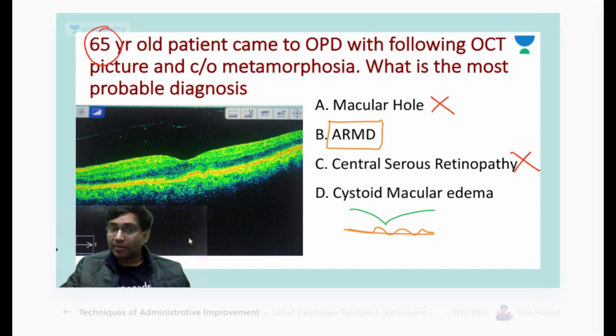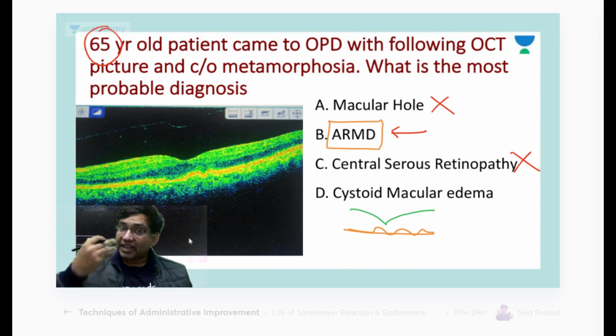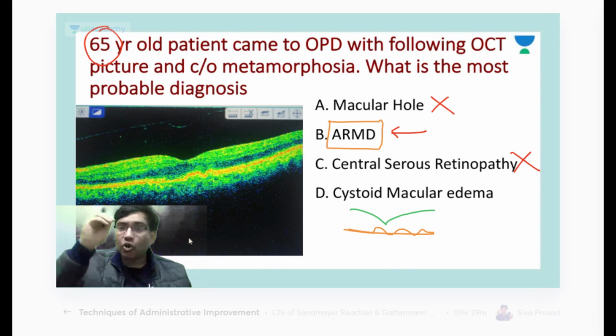And in cystoid macular edema, basically you have cystic spaces in the retina. So this patient is having ARMD, and in dry ARMD, what is the feature? You get drusen, elevation of RPE.